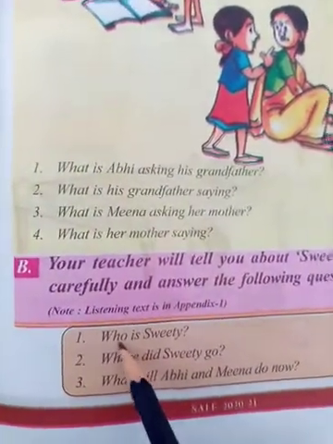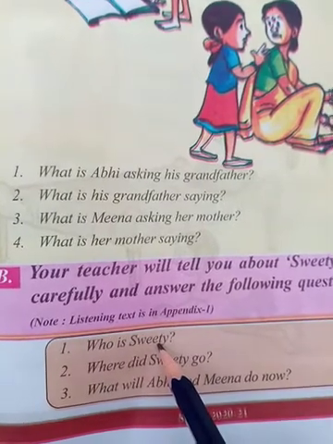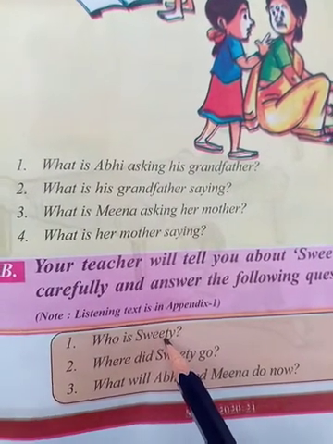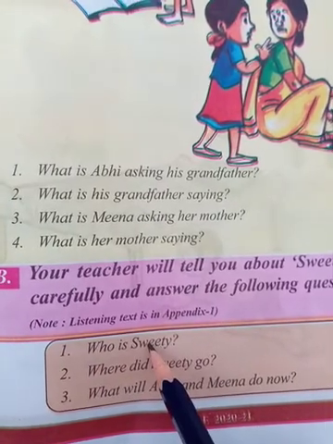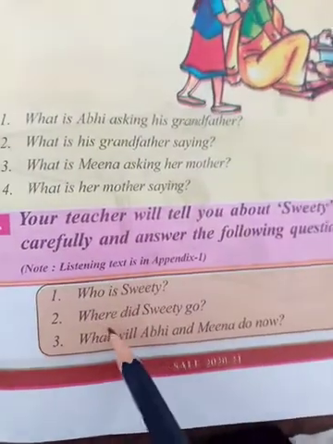Yes, next. Who is Sweetie? Now tell me, who is Sweetie? Sweetie is a small kitten. Yes or no? A cat's baby. So Sweetie is a small kitten. It is a pet of Abhi. Yes. Where did Sweetie go?